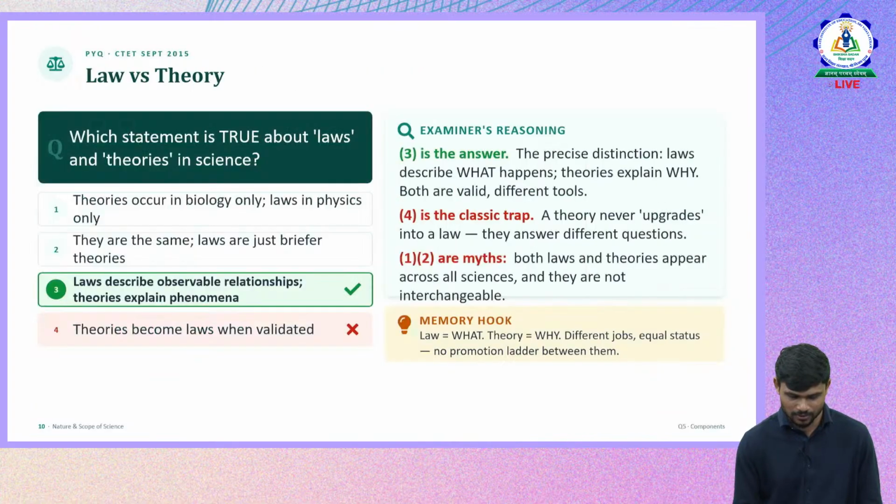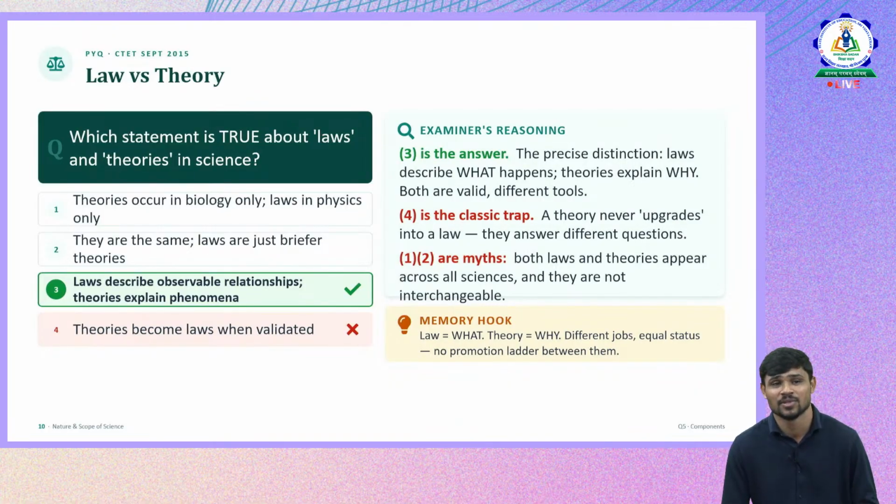So we'll move forward. The next question is CTET September 2015. It is about law versus theory. The question is, which statement is true about laws and theories in science? The options you can see: theories occur in biology only, laws in physics only. The second option, they are same. Laws are just briefer theories. The third one is, laws describe observable relationships, theories explain phenomena. And theories become laws when validated. Okay, the right answer is given there itself.